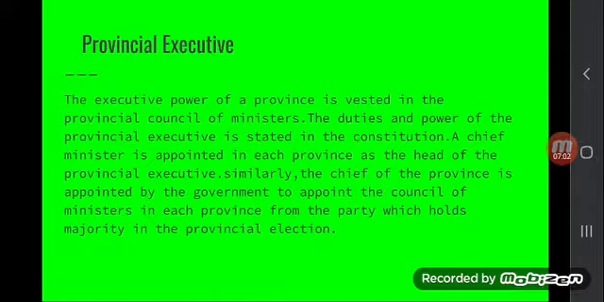The duties and powers of the provincial executive are mentioned in the constitution. A chief minister is appointed in each province as the head of the provincial executive. Similarly, the chief of the province appoints the council of ministers in each province from the party which holds a majority in the provincial election. There are 3 types of election. We have, dear students, just 2 or 3 years before, we had 3 types of election.